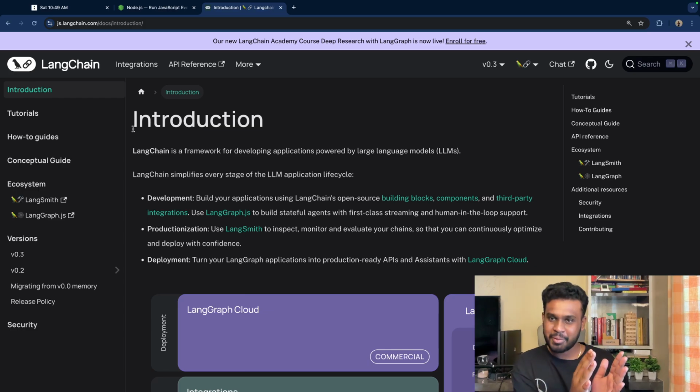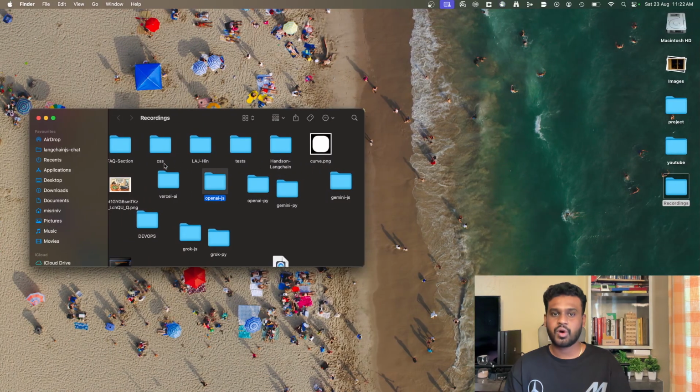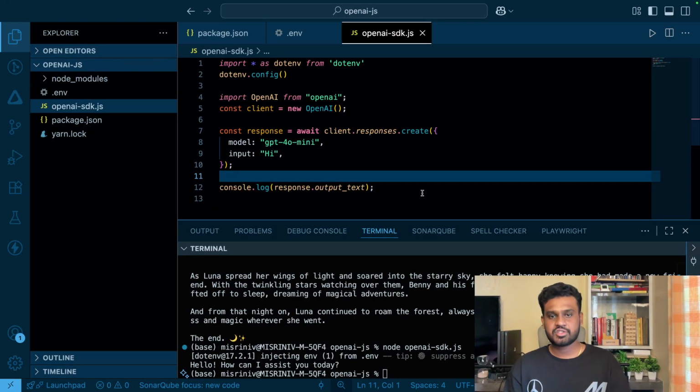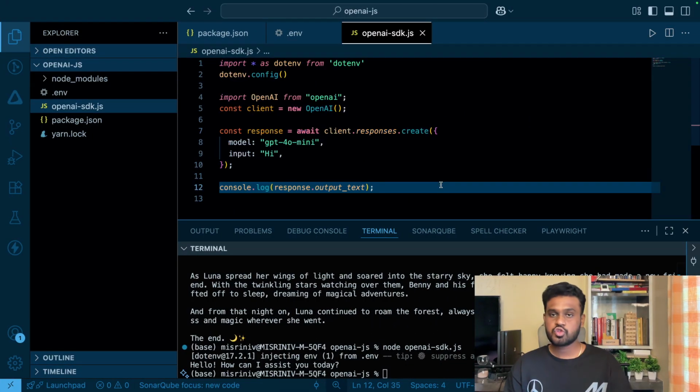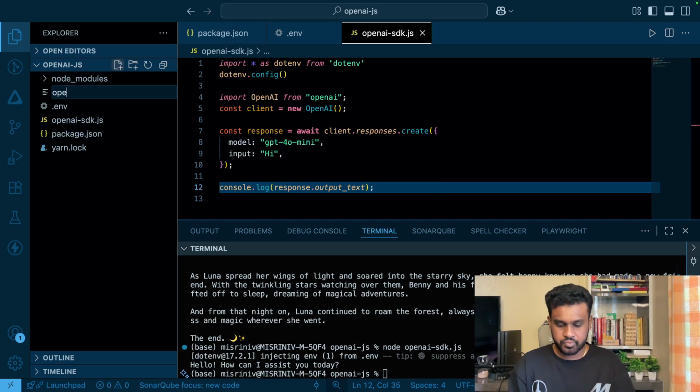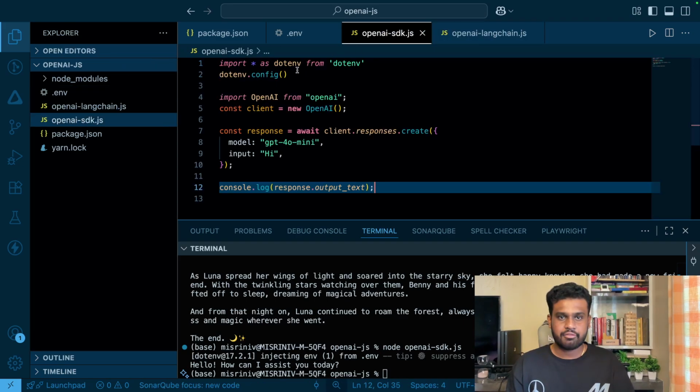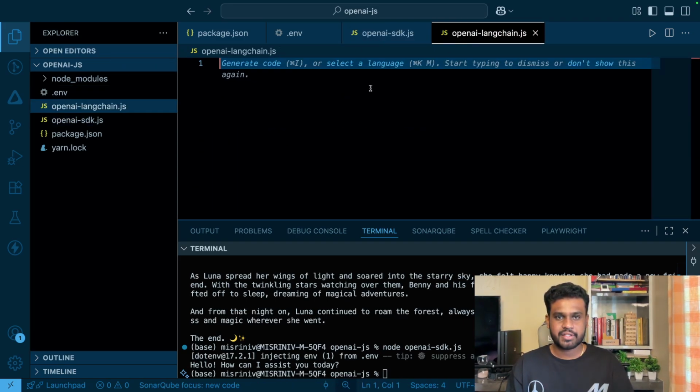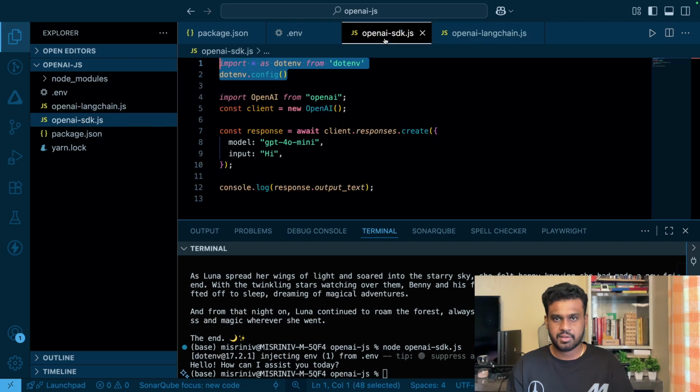This is the lang part. Chain means you can chain with a lot of things. So don't worry about it. Here our intention is not to understand LangChain. Our intention is just to build a chatbot using LangChain, so you will know how easy it is. I'm going to create a new file, OpenAI LangChain.js. Again here we need this environment variable. There is no escape. Let's use the same one.